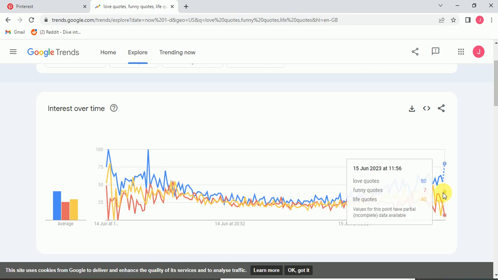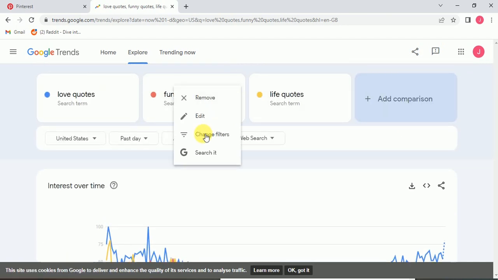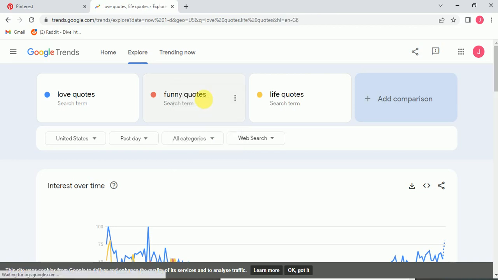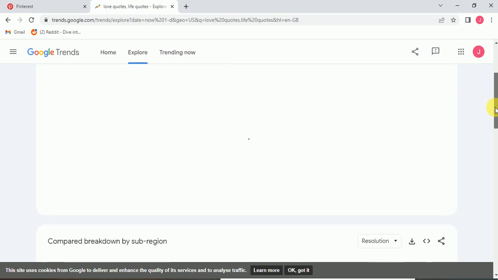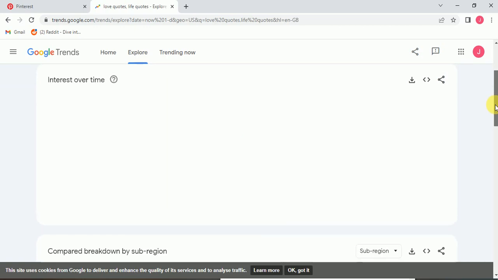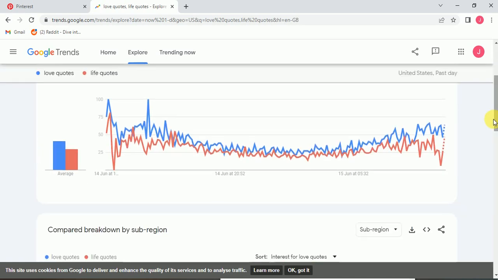So we can compare love quotes and life quotes. Both have almost the same trends, and love quotes is growing fast. Sorry, life quotes is growing fast. So these two keywords are good keywords to work on.